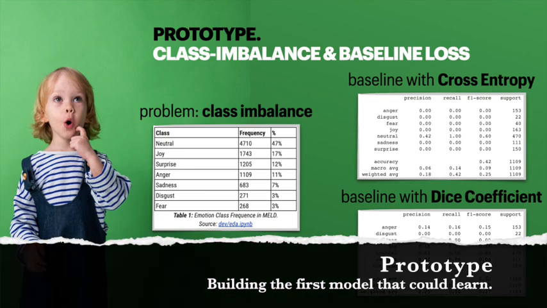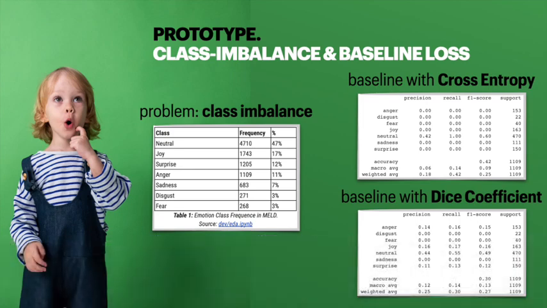Early during the prototype development stage, the class imbalance of the MELD dataset, which has 47% of its examples labeled as neutral, surfaced as the project's first challenge. Cross-entropy weights the error in inferences for all classes in the same way, which can be detrimental for classes with smaller representation. The dice loss function not only outperformed cross-entropy by 2%, but also demonstrated greater ability of learning to predict other classes as well.